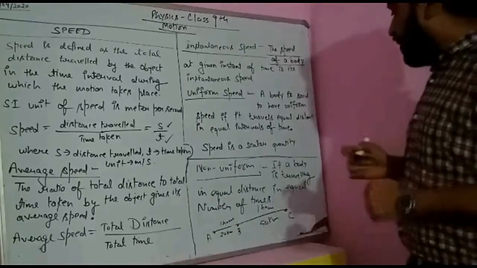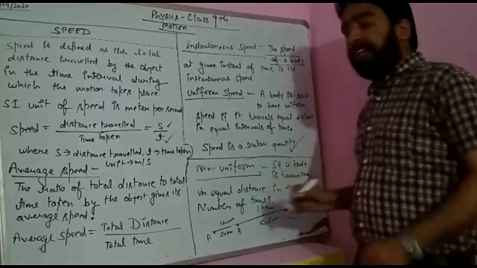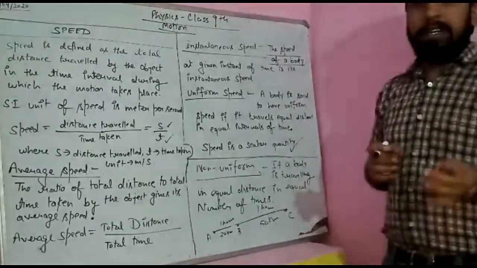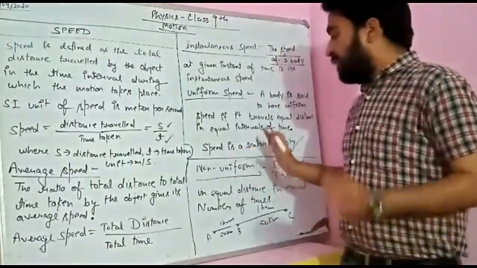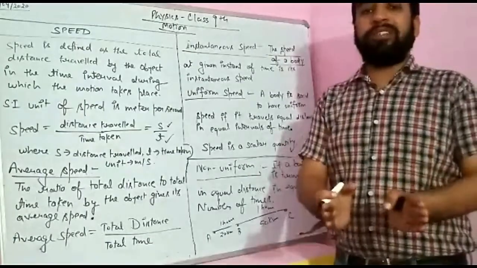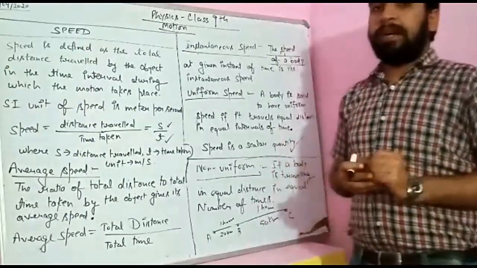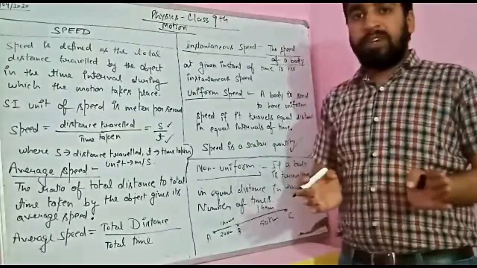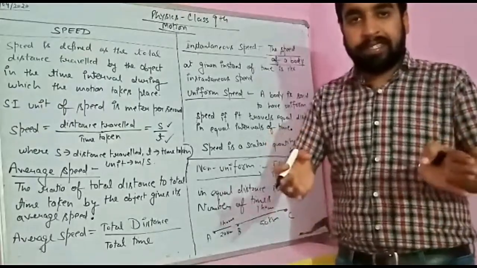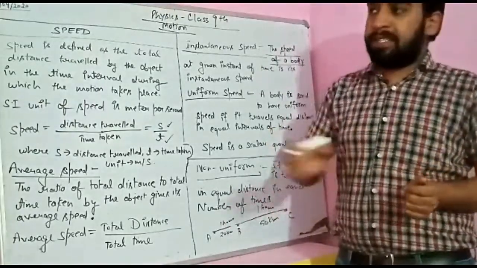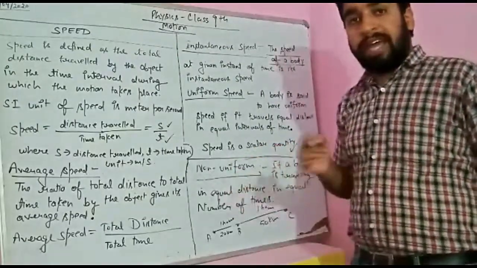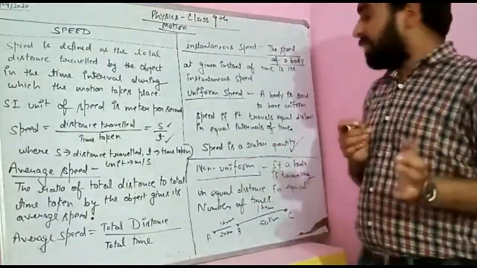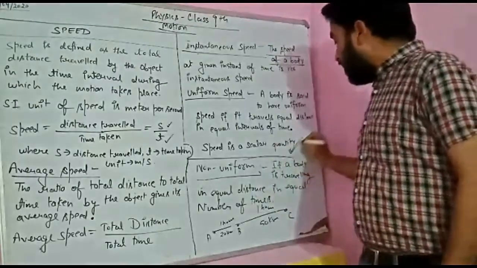Okay. Now students, speed is a scalar quantity. What is the meaning of scalar? You already have understood about this. I can repeat it. Scalar means only magnitude is required, not the direction. For example, we always tell the speed of the vehicle is 50 km per hour, 60 km per hour. We never say in this particular direction. So expressing speed does not require any direction. So speed is considered to be a scalar physical quantity.